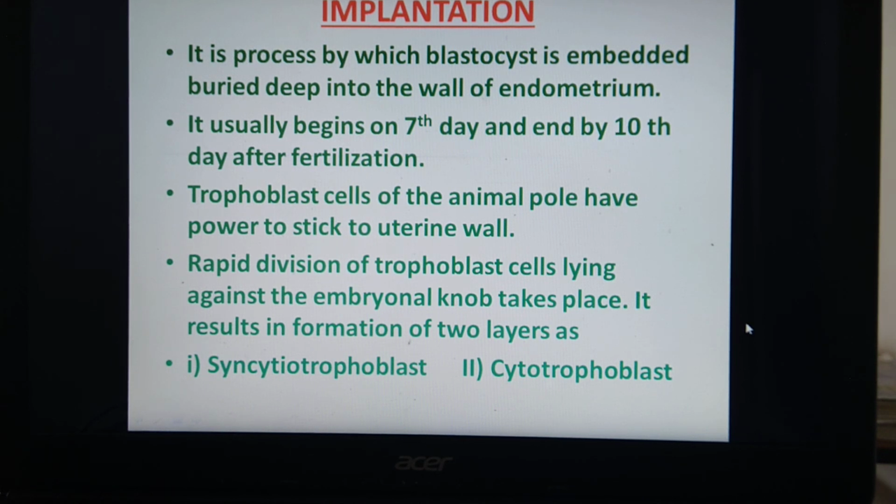What's the meaning of syncytial trophoblast? Syncytial is for network. So a network of cells is formed where the cell boundaries are not found between the cells. So network like structures get formed. And the second is called cytotrophoblast, where the cell boundaries are seen between the cells. Okay, so these two cell layers are formed, and the embryo is completely buried deep into the wall of endometrium. So this is the process of implantation also. The next process of embryonic development is gastrulation, and that gastrulation we are going to study in the next lecture.